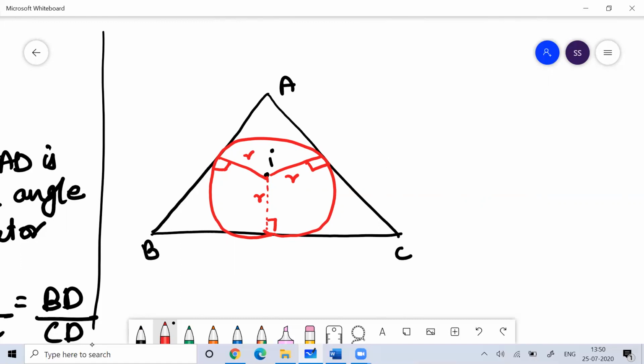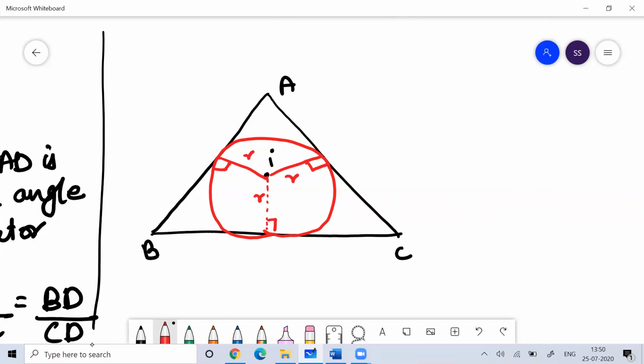This is the property of a circle: a line drawn from the center of the circle to the tangent is always perpendicular to the tangent. This is a property we learn in the chapter called tangents.